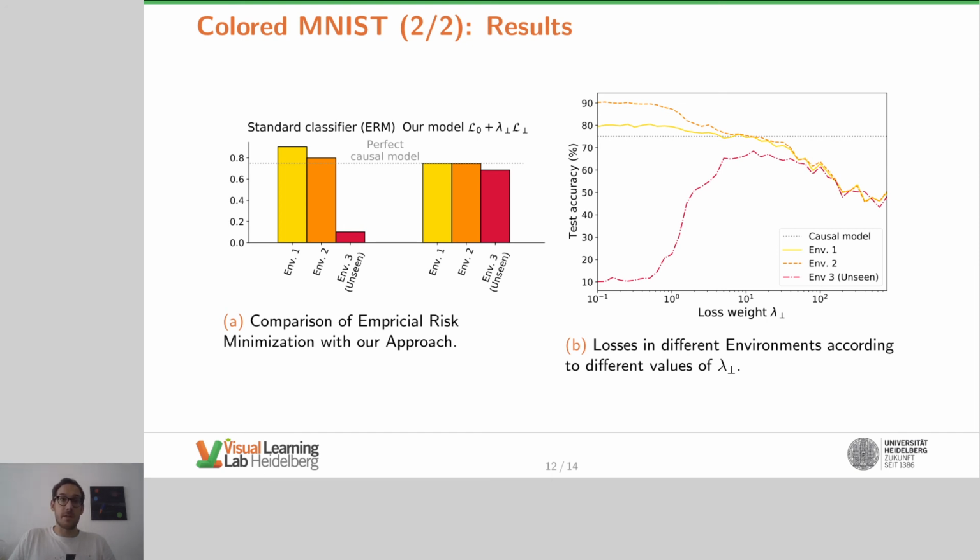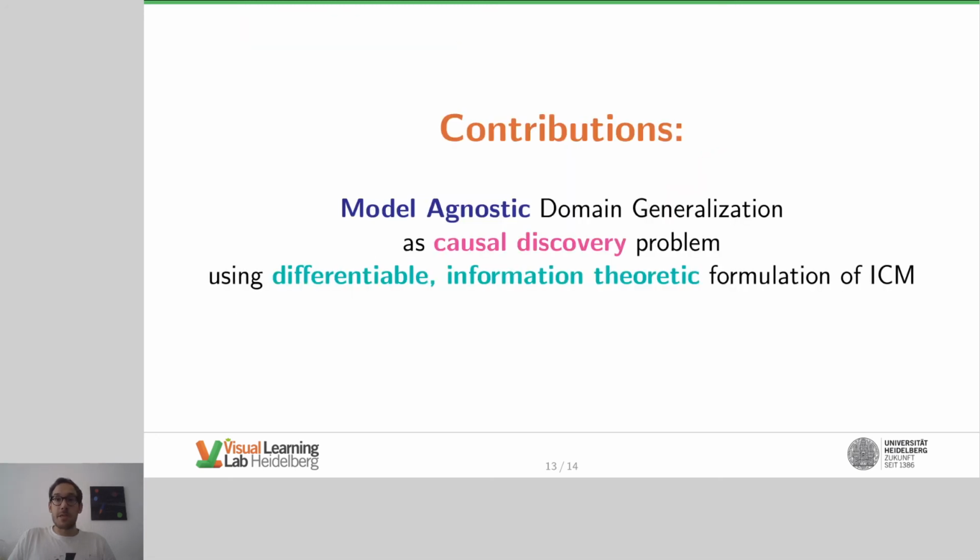In this work, we proposed an approach to domain generalization that is model agnostic and therefore refrains from assumptions like linearity or additive noise on the data generating model. This approach formulates the domain generalization task as a causal discovery problem with differentiable information theoretic concepts based on the principle of ICM. Thanks for your attention.